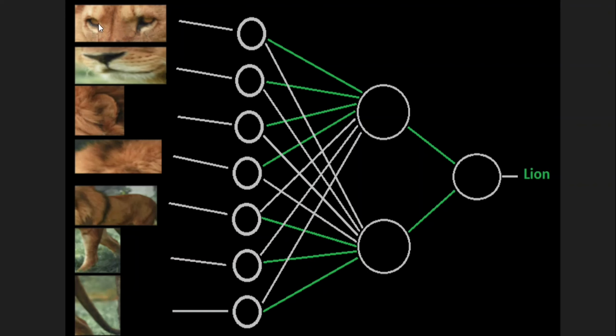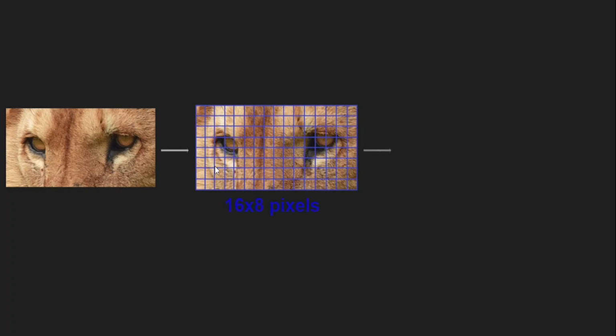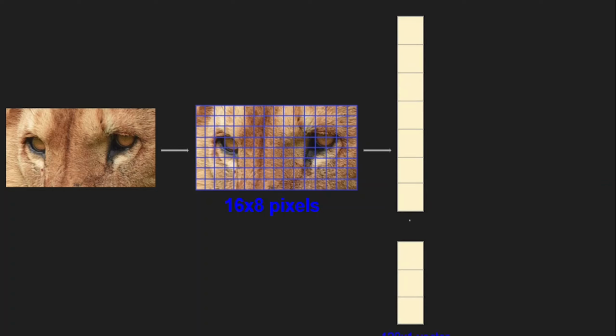So let's see what exactly happens when we give an image as input to the network. How can the network take an image as input? Let's say this is the image I want to give to the network, and this image has 16 by 8 pixels here. So every pixel has some information. It has 16 by 8 pixels, total 128 pixels. Now if I want to give this as input to the network, I need to vectorize this. So I'm converting the 16 by 8 pixels into a 128 by 1 vector. Now this vector should go as input to my neural network.